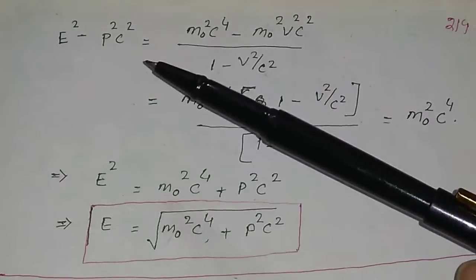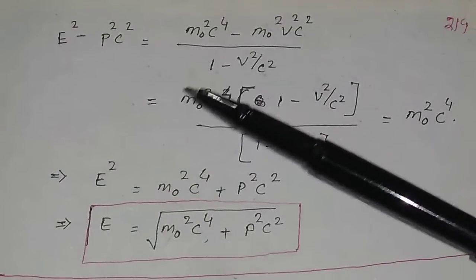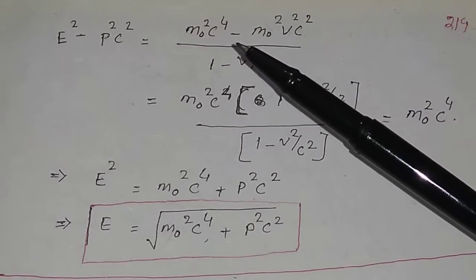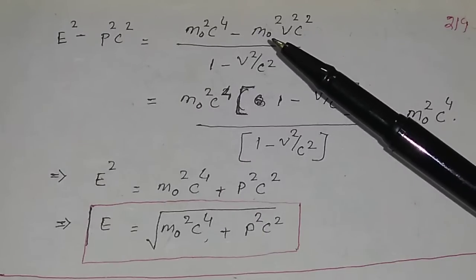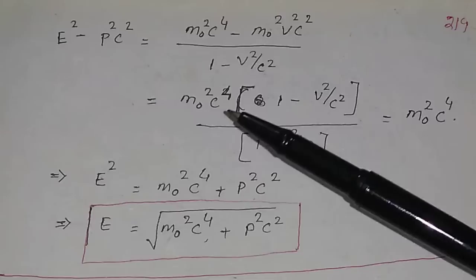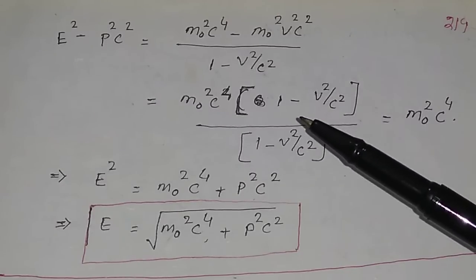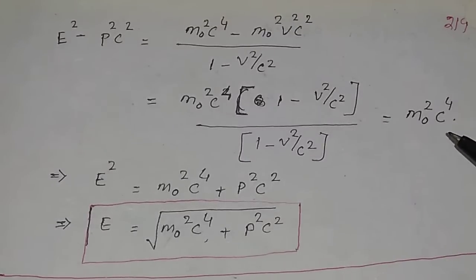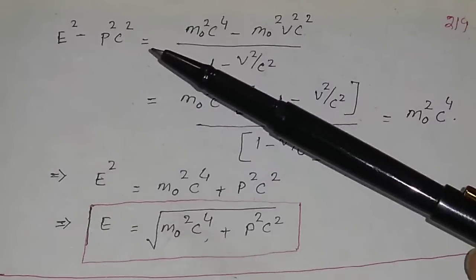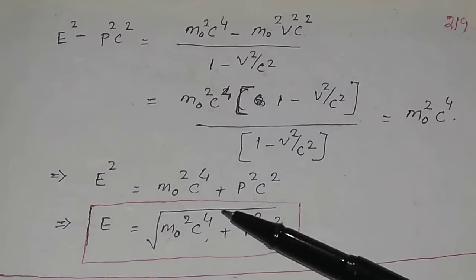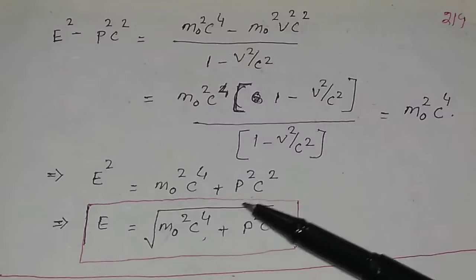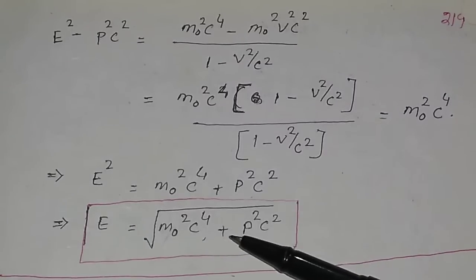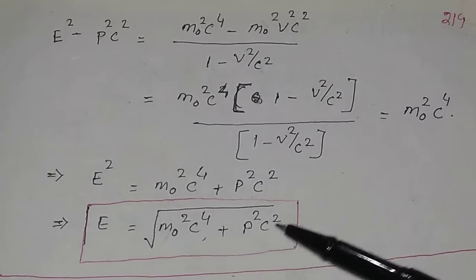You now take the difference, E square minus p square c square. In the denominator you have 1 minus v square by c square, and in the numerator you have m0 square c4 minus m0 square v square c square. If you take m0 square c4 common, in the bracket you have 1 minus v square by c square, so they will cancel. So it will be equal to m0 square c4. You take p square c square to this side, so E square will be equal to m0 square c4 plus p square c square. So E will be equal to square root of m0 square c4 plus p square c square. This is the relativistic formula for the total energy of a particle.